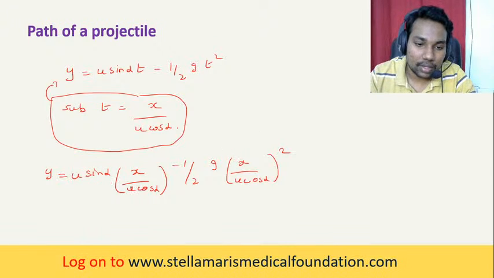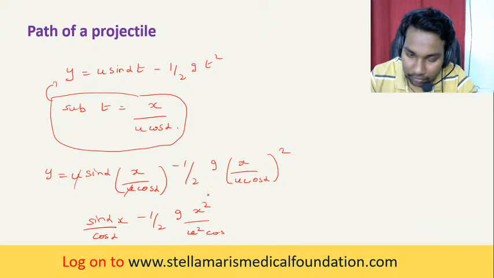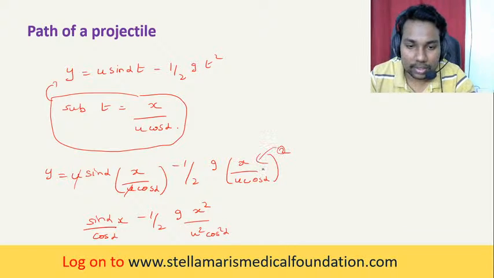So what happens here? This u and u get cancelled. So sine alpha by cos alpha x minus half into g into x squared by u squared cos squared alpha. The square is taken inside.